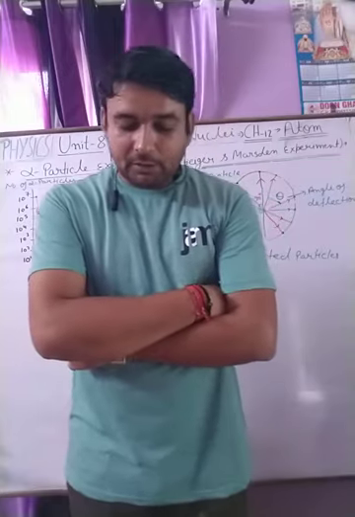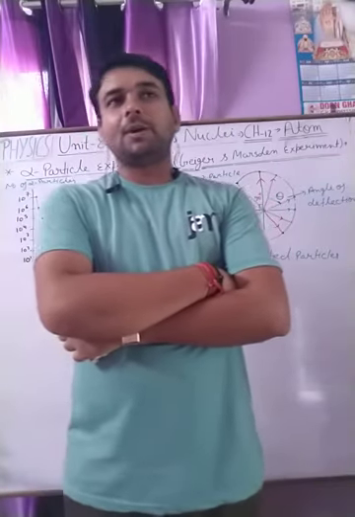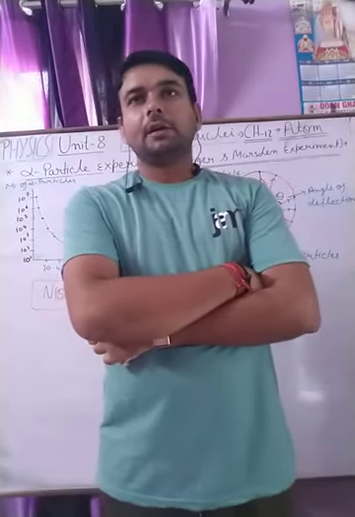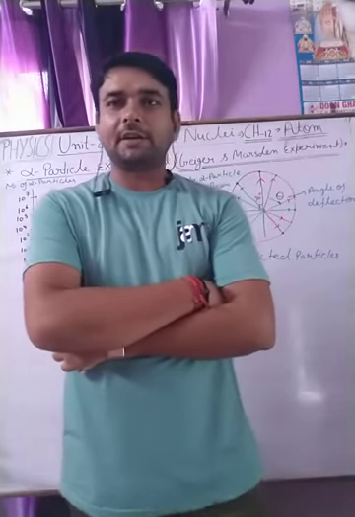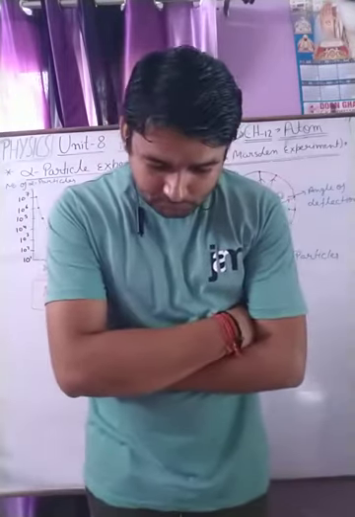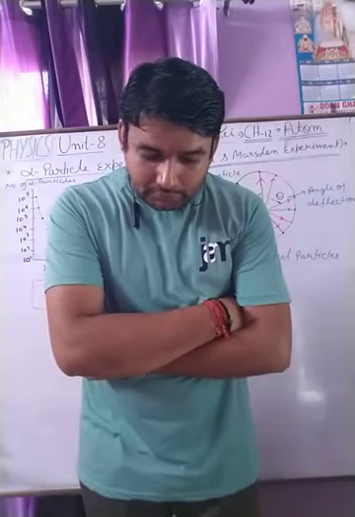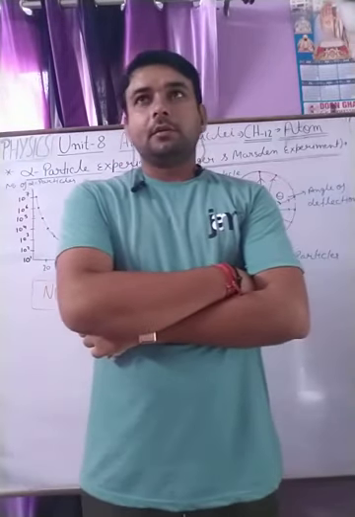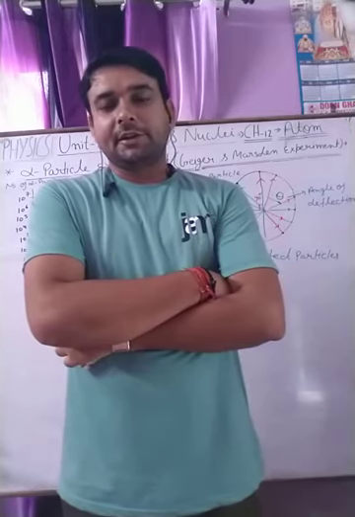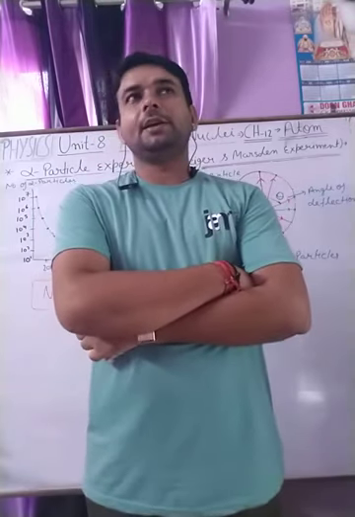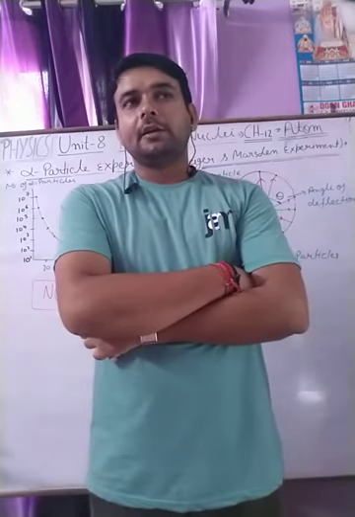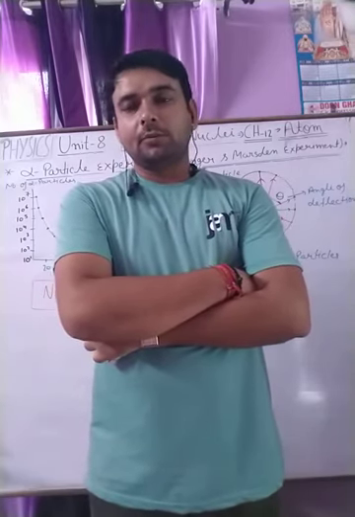First we are discussing the initial idea about the atom, which was given by Dalton in 1803. He proposed his model and explained that matter is made up of atoms.